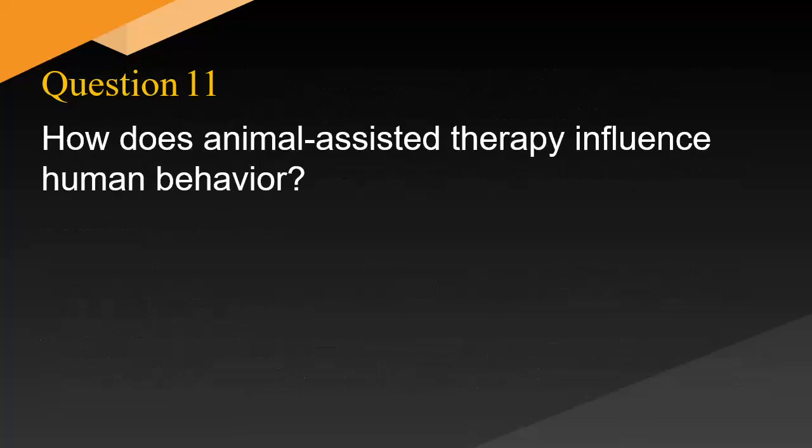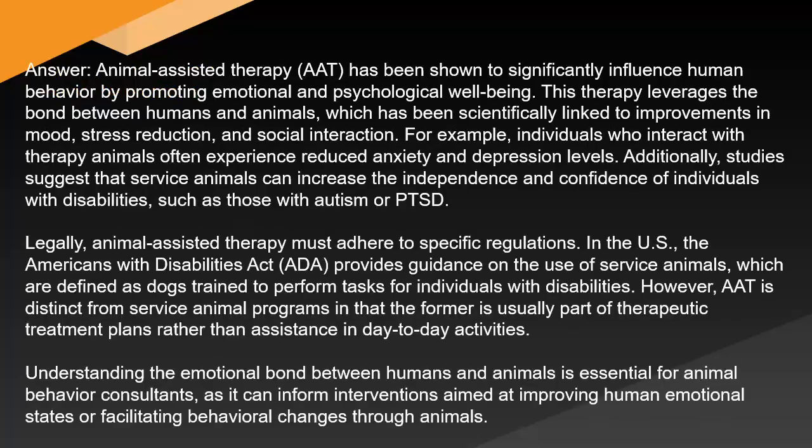How does animal-assisted therapy influence human behavior? Answer: animal-assisted therapy has been shown to significantly influence human behavior by promoting emotional and psychological well-being. This therapy leverages the bond between humans and animals, which has been scientifically linked to improvements in mood, stress reduction, and social interaction. For example, individuals who interact with therapy animals often experience reduced anxiety and depression levels.